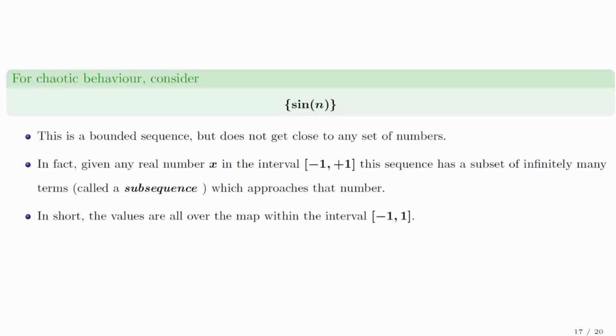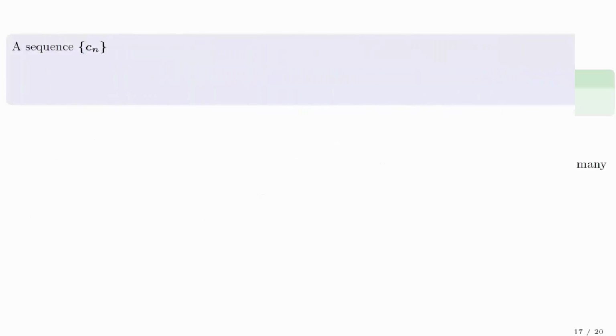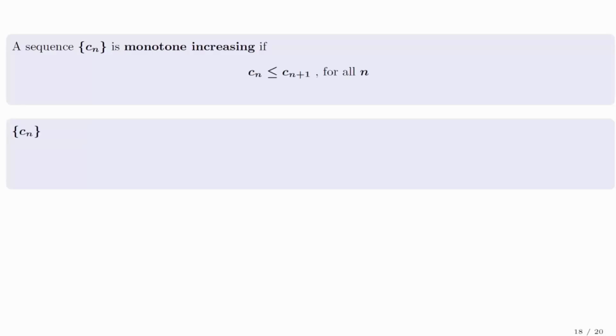Finally, we should present some positive results on convergence to offset the gloom, or maybe sense of excitement, created by the previous example. First of all, we say a sequence c_n is monotone increasing if c_{n+1} is bigger than or equal to c_n for all n. It is strictly increasing if the inequality is strict. Visually, it means that the sequence is always moving to the right. For monotone sequences, we allow the sequence to sit on one spot for a while or forever. For strictly increasing sequences, the sequence must move to the right all the time.